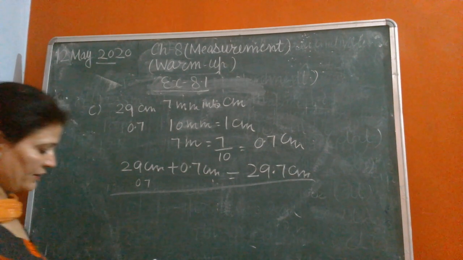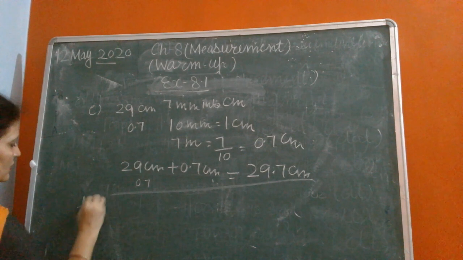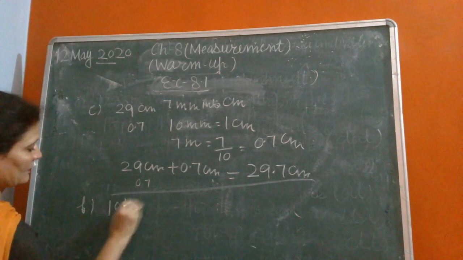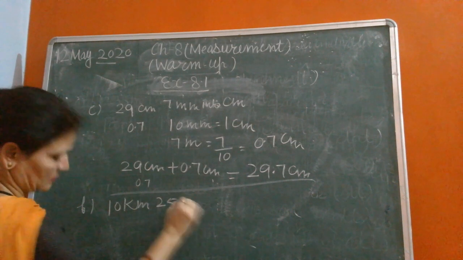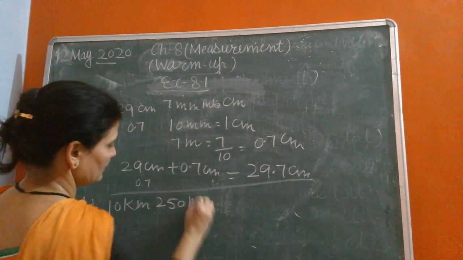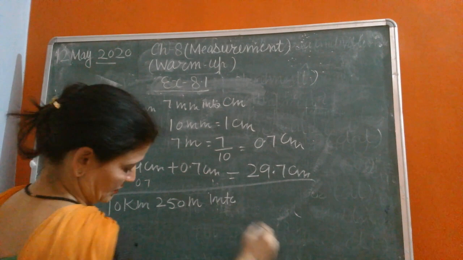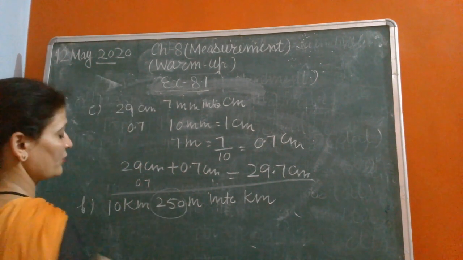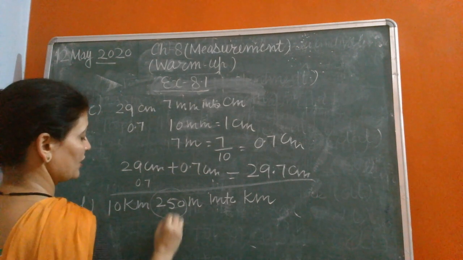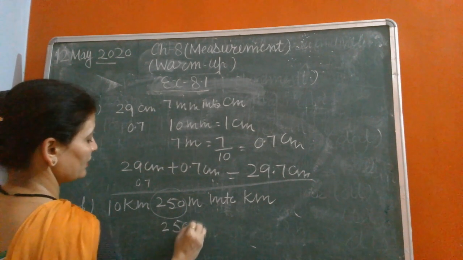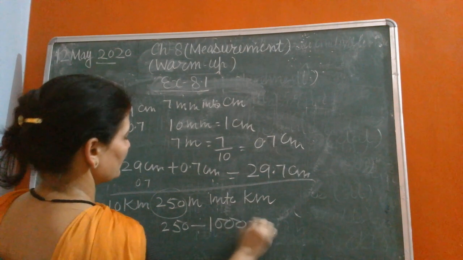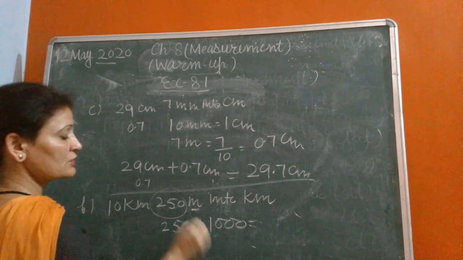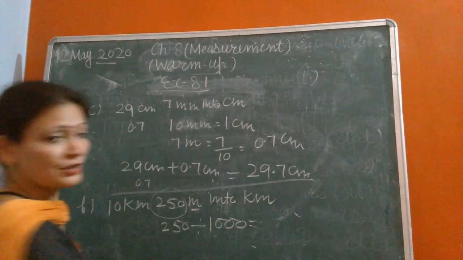Now part F. 10 kilometer 250 meter into kilometer. First we will change the meter into kilometer. We divide 250 meter by 1000, because if we change a smaller unit into a bigger unit, we divide.